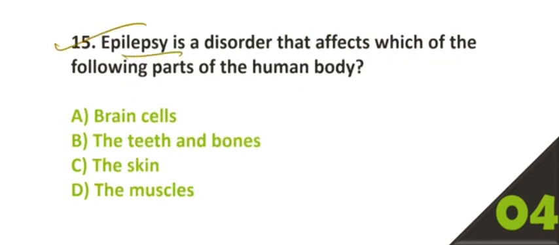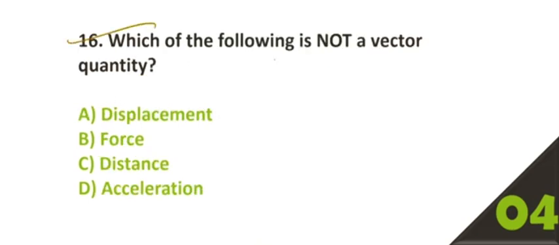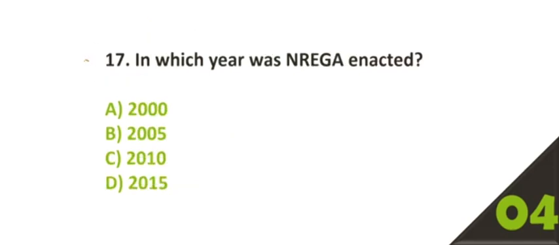15. Epilepsy is a disorder that affects which of the following parts of the human body? Option number A, brain cells. 16. Which of the following is not a vector quantity? Option number C is the correct answer, distance. 17. In which year was Nadega Act enacted? Option number B is the correct answer, 2005.